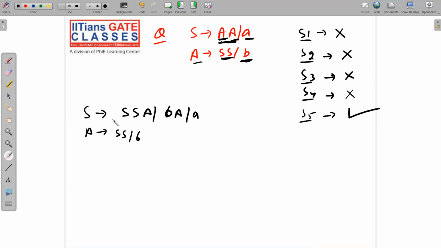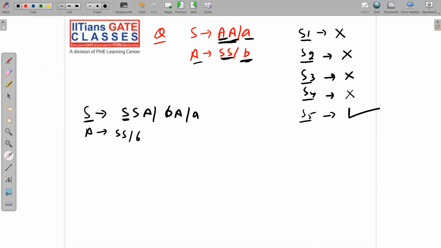If you put the value of S, you will again get SSA and so on. So you won't be able to get a terminal here. I am just giving you an intuitive idea. I'm not going into detail. So you have to remove this left recursion.